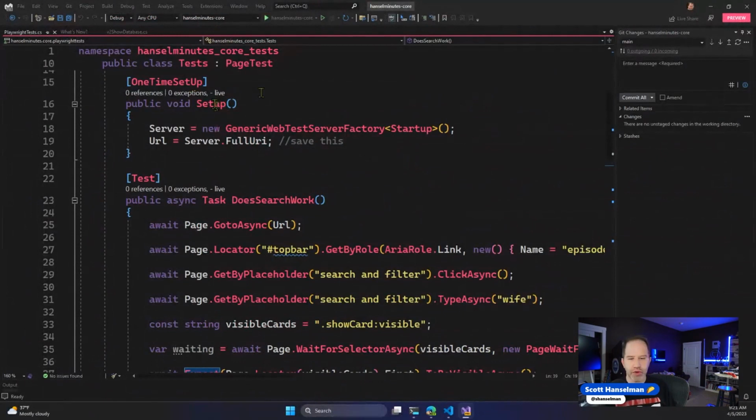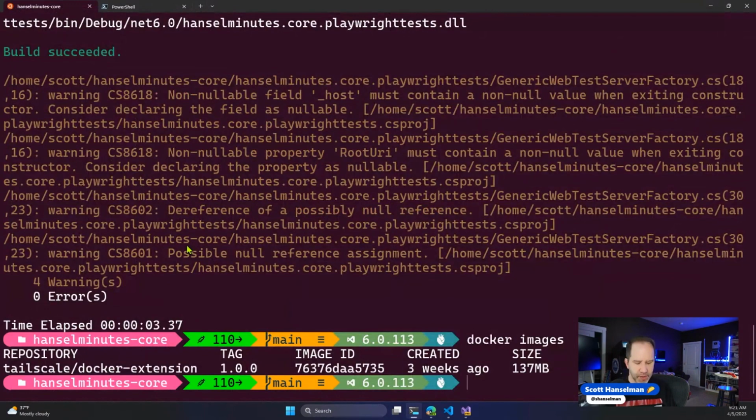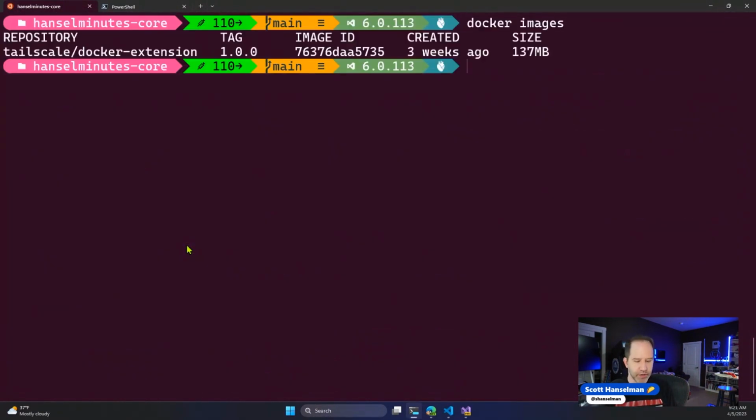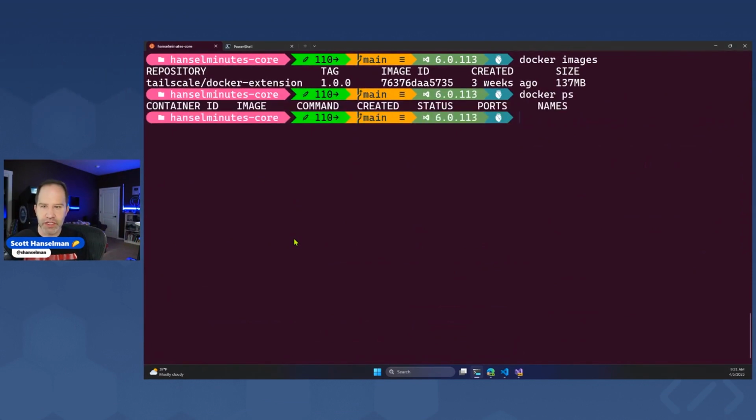I'm on Visual Studio Preview. It's the public preview of Visual Studio Community. You can use this as well. But I wanted to point out that WSL support is built right in. Now I'm going to go back out to the command line here, and I want to just remind us that I can say docker images, and we can say docker ps and see that nothing is running.